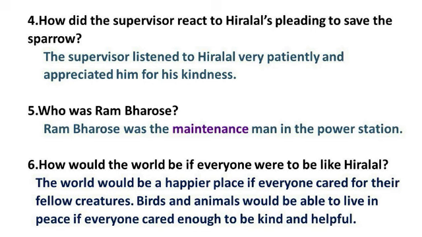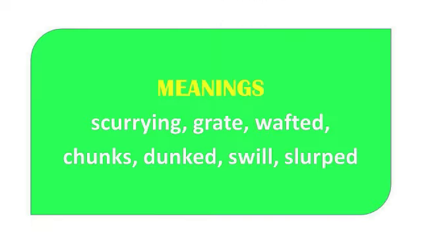Shall we move to the chips meanings? Chips lesson? Yes. We have 7 meanings. Okay, take your textbook and see the meanings. So if the meanings are asked, you have to give one word for it. Scurrying. It is an ing word. Scurrying.